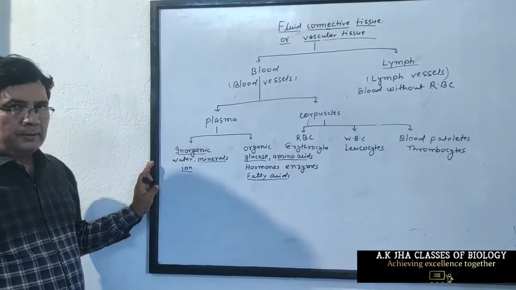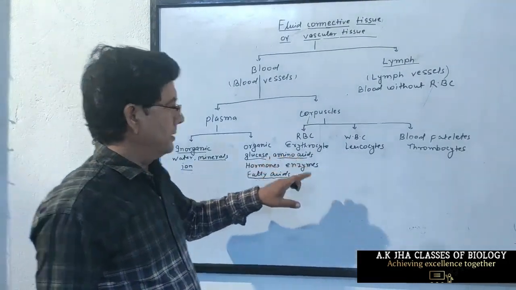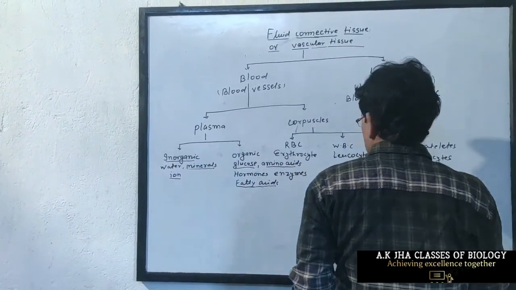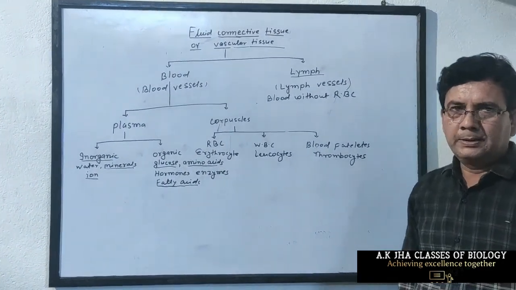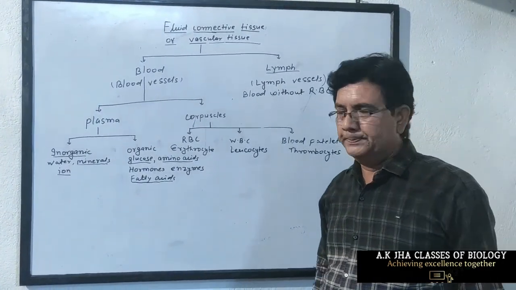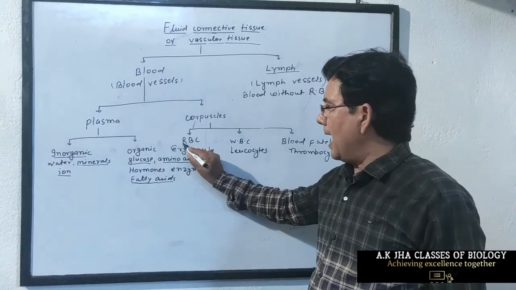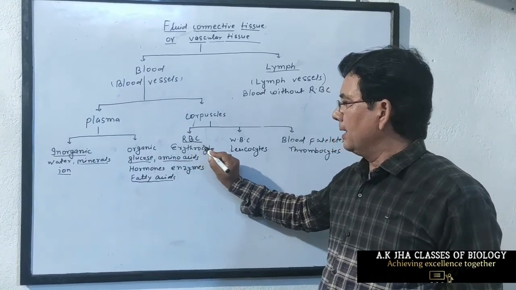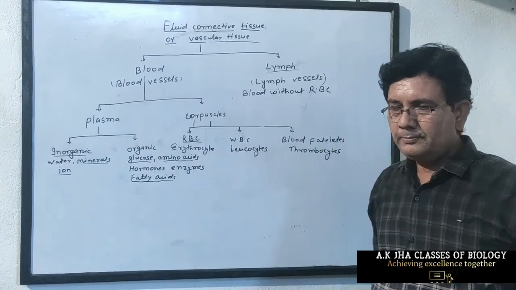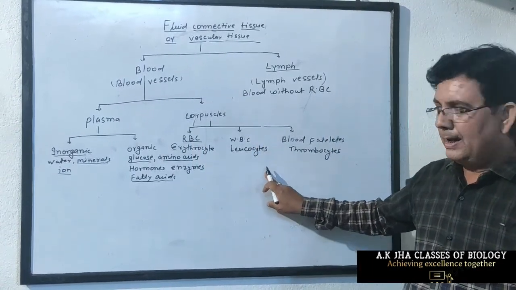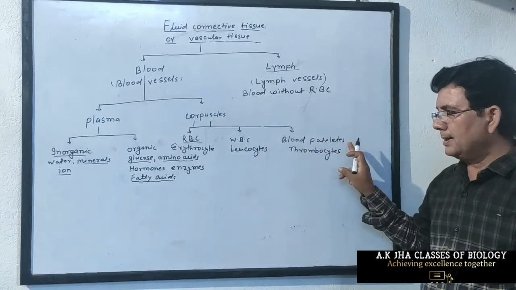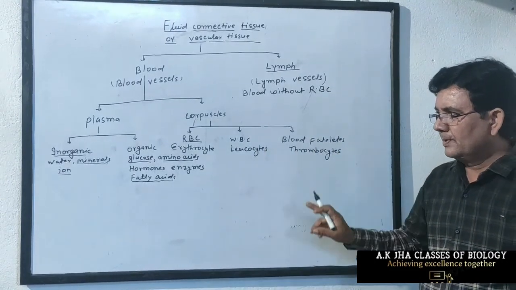Now blood cells are called blood corpuscles. Now we study one by one the blood corpuscles. There are three types of blood corpuscles found in human beings. First is RBC or erythrocytes. Second is WBC or leukocytes. And third is blood platelets or thrombocytes.